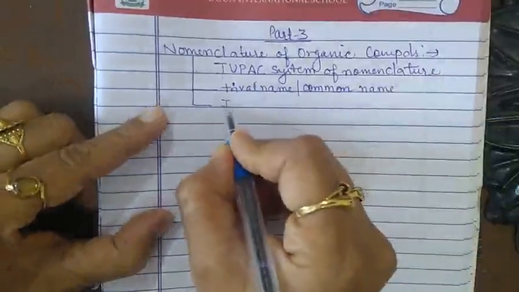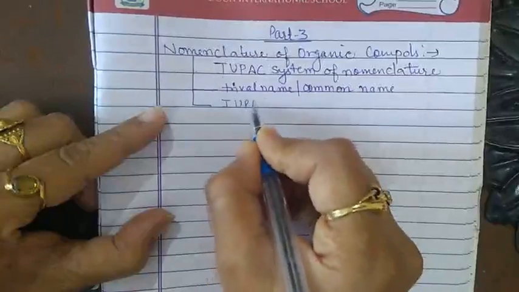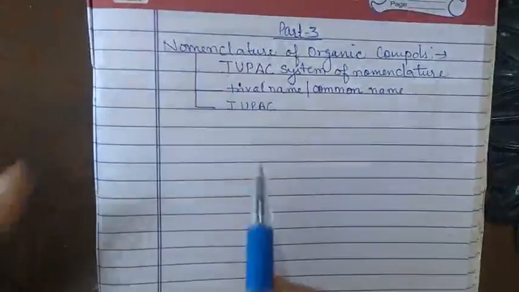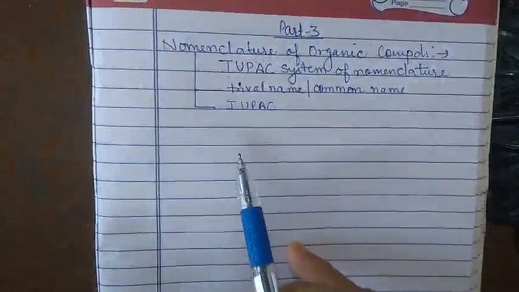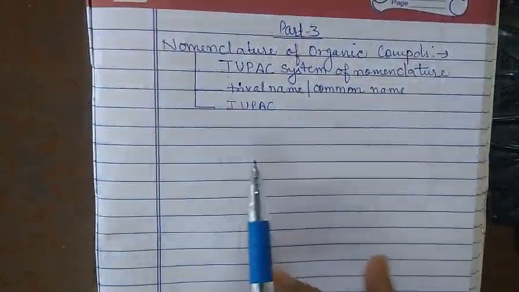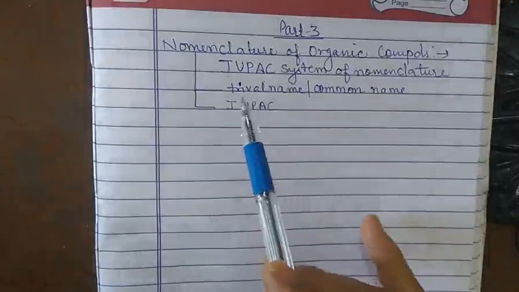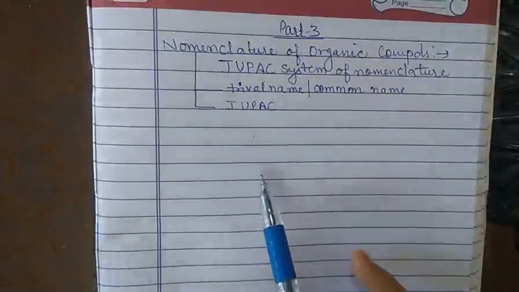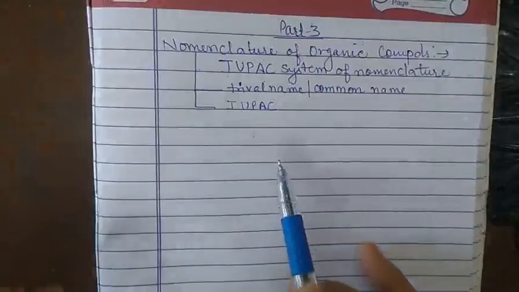And the second name is IUPAC. Now let's discuss the trivial name and the IUPAC name one by one.